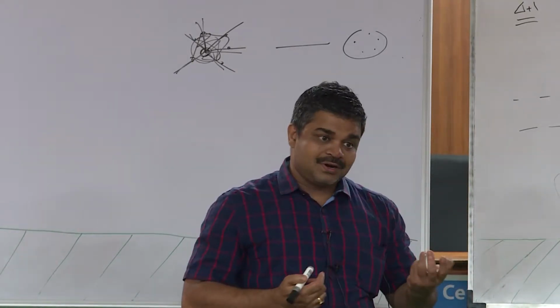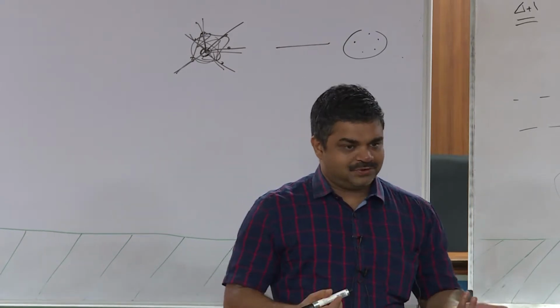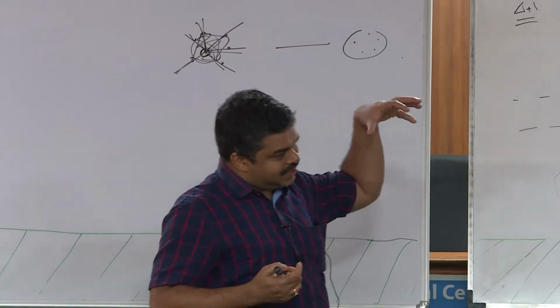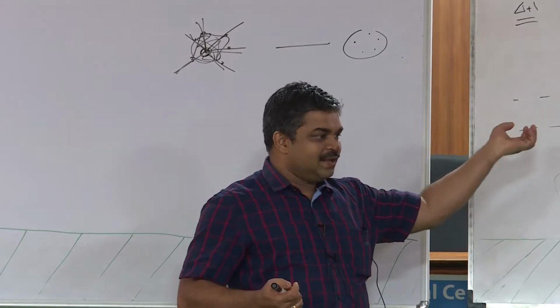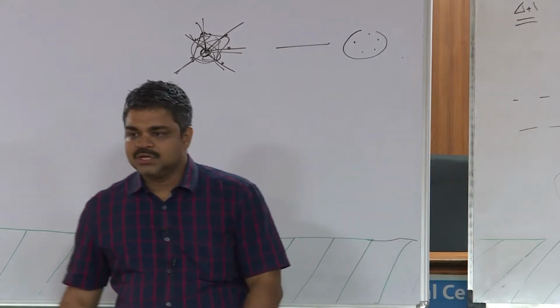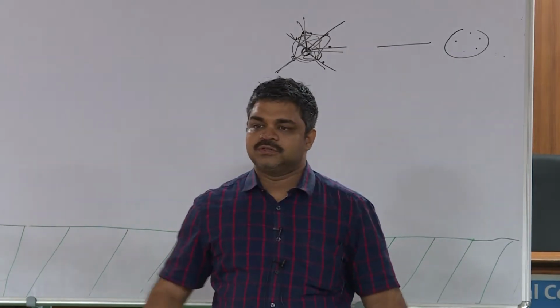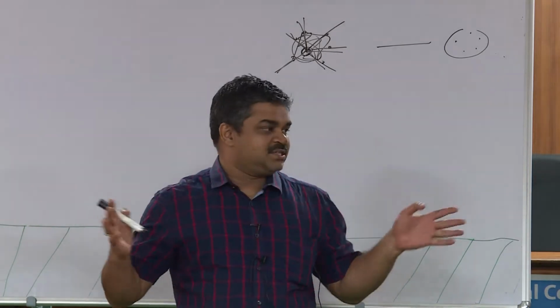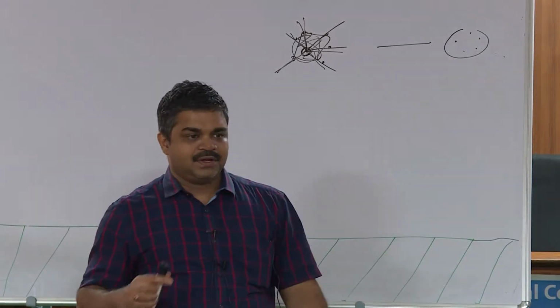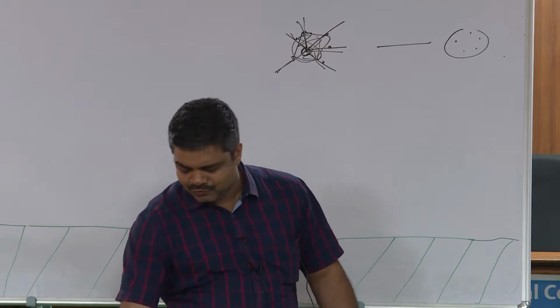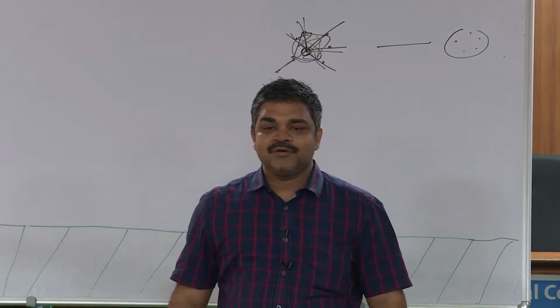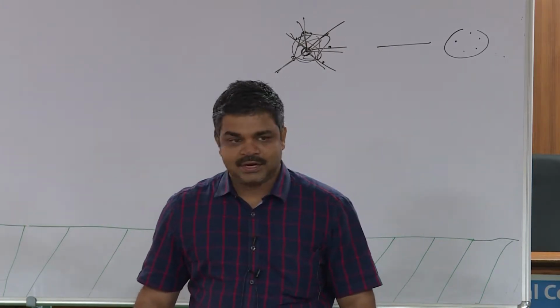You cannot color with fewer than omega colors, because at some point that omega clique itself will come and require omega colors. So we have done it with the optimum number of colors, the best possible coloring. This is also one example where the greedy algorithm works perfectly.